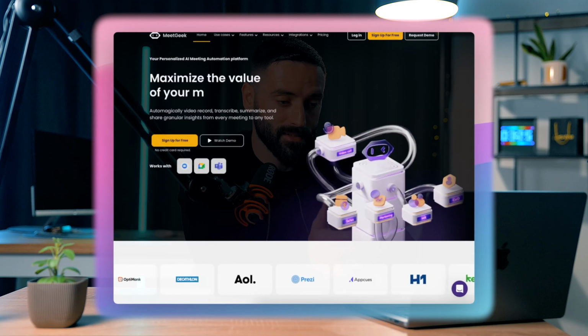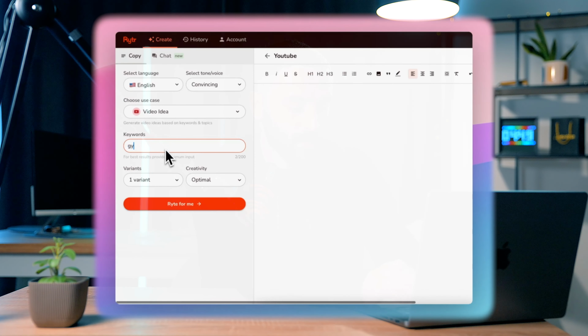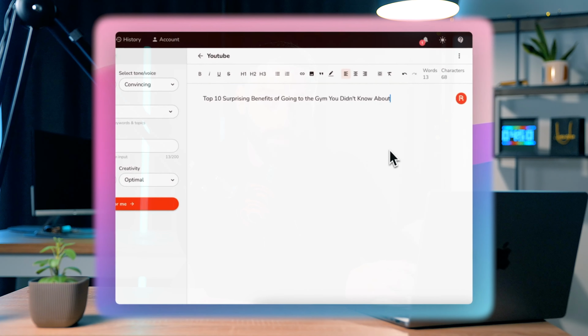So let's say it's about the benefits of going to the gym. In here, I'll just put gym, comma, benefits, and we can decide how many variants we want it to spit out. I'll stick with one for now. And we can also see how creative we want the output to be. So again, I'll leave it at optimal, but you can choose between low to high. When you select write for me, it generates a header. So top 10 surprising benefits of going to the gym that you didn't know about.